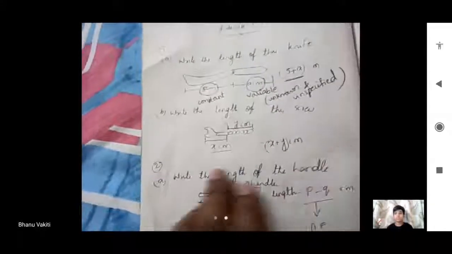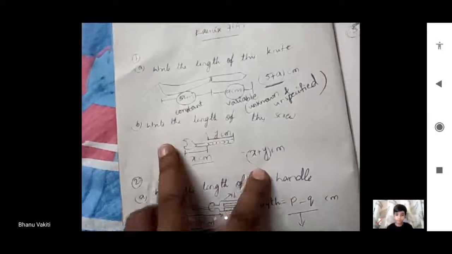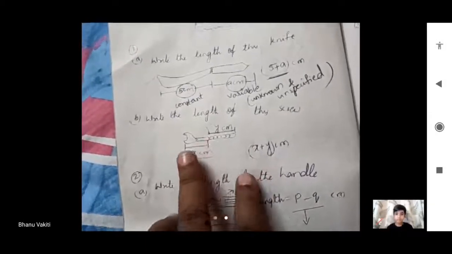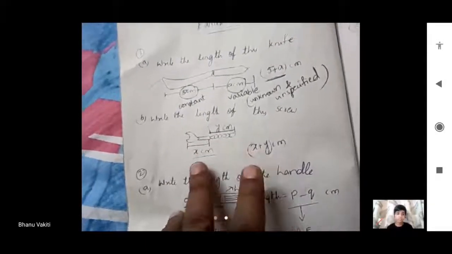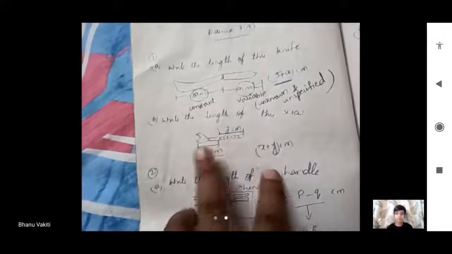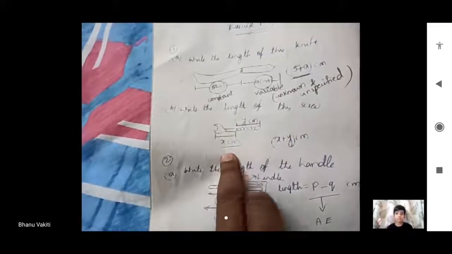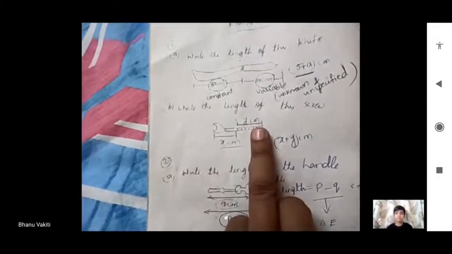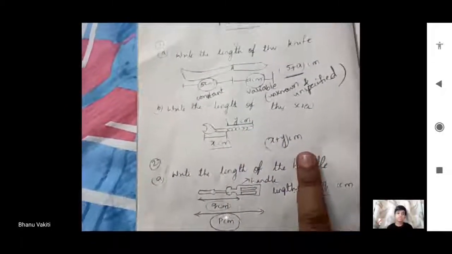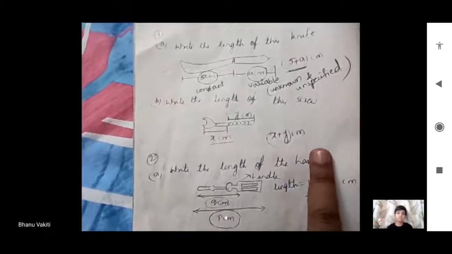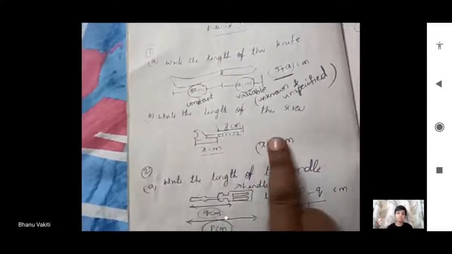In that manner only, for a screw, this entire screw, handle portion and screw portion, x centimeters and y centimeters. The total length of the screw, two are variables only. X is a variable, not constant. Y is also a variable in centimeters. X plus y centimeters is the length of the entire screw.